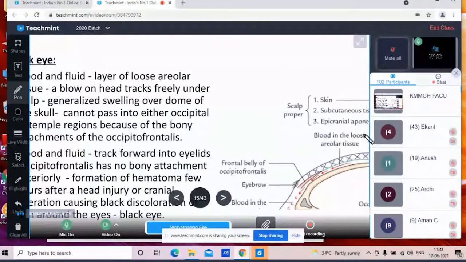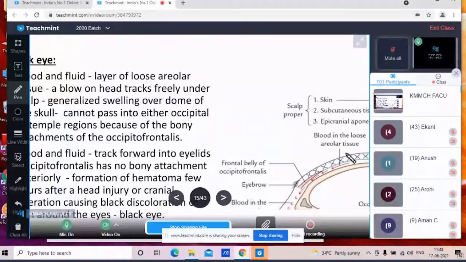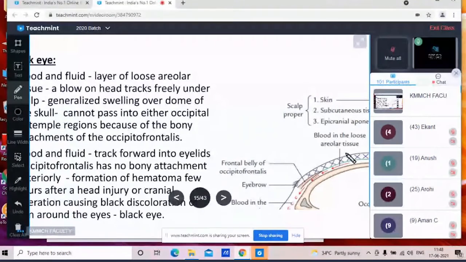So here the blood and the fluid track over the eyelid, because the frontal belly has no bony attachment anteriorly, and this leads to formation of a hematoma after a head injury or injury over the skull. This black discoloration over the skin around the eyes is called the black eye condition. Mostly it appears within 10 to 12 hours, or 24 hours, after the blow over the head.